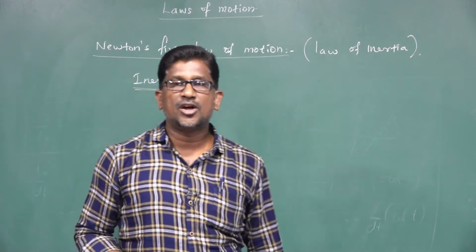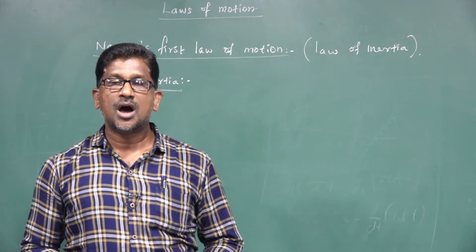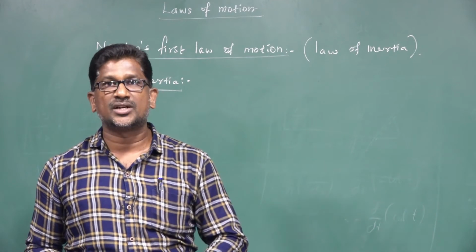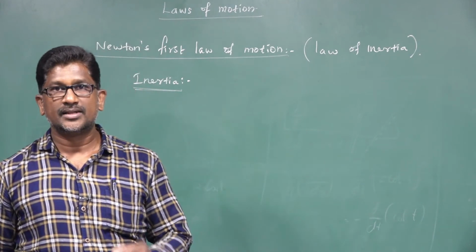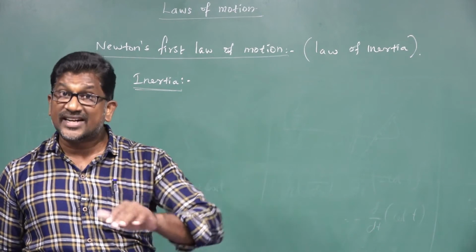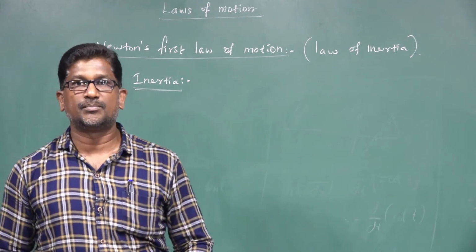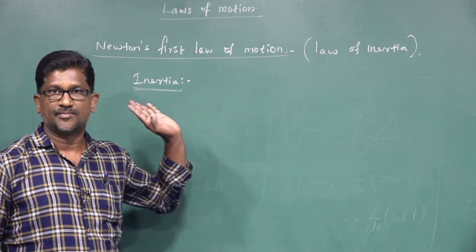The inability of a body to change its state of rest or motion or direction by itself is known as inertia.